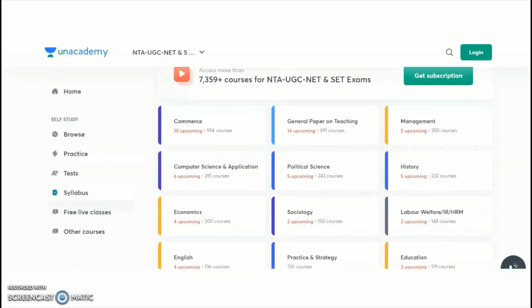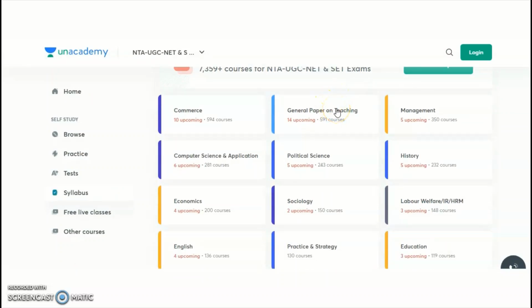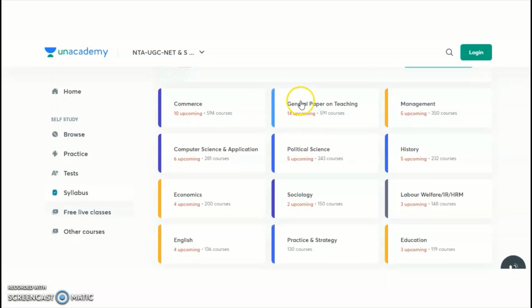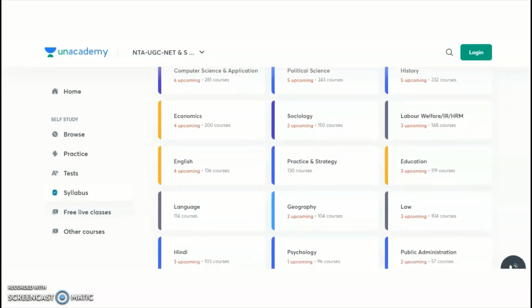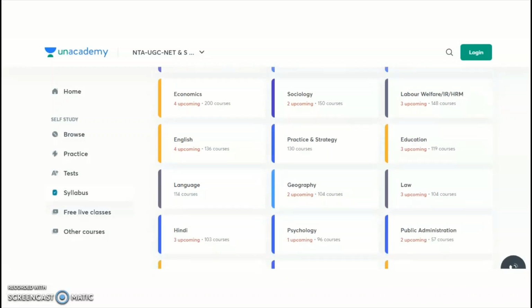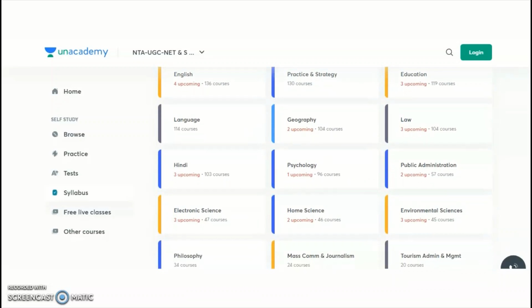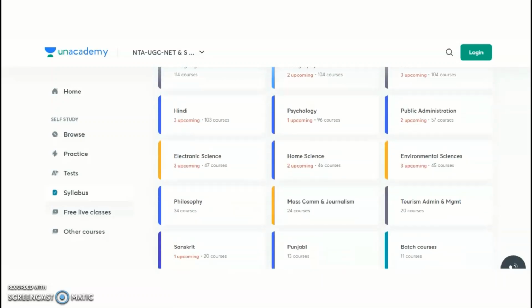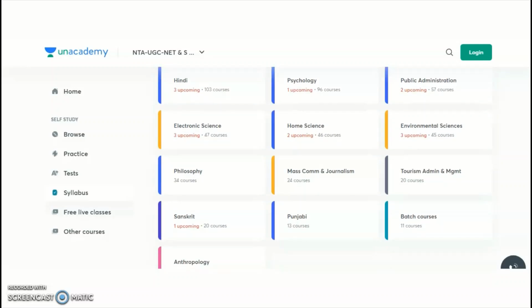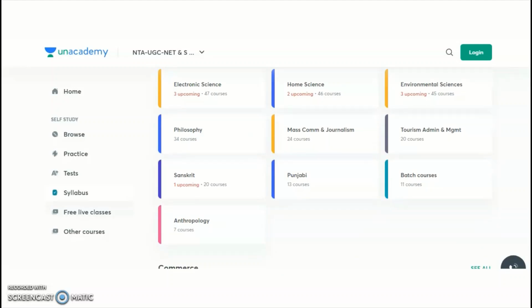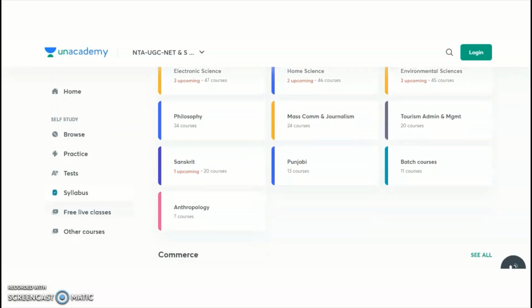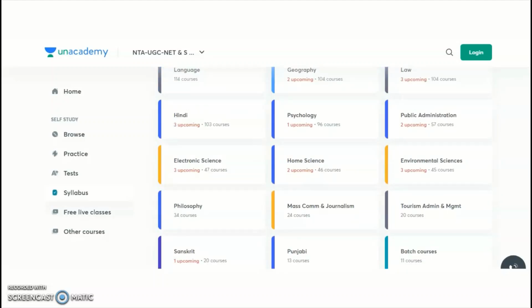And coming to the list of the subjects, general paper 1, teaching aptitude, is common, and you will get it in English as well as Hindi. The remaining paper 2 subjects are commerce, management, computer science and application, political science, history, economics, sociology, labor welfare, English, education, geography, law, Hindi, psychology, public administration, electronic science, home science, environmental sciences, philosophy, mass communication and journalism, tourism administration and management, Sanskrit, Punjabi, and anthropology. These are the different subjects that Unacademy is providing, guys.